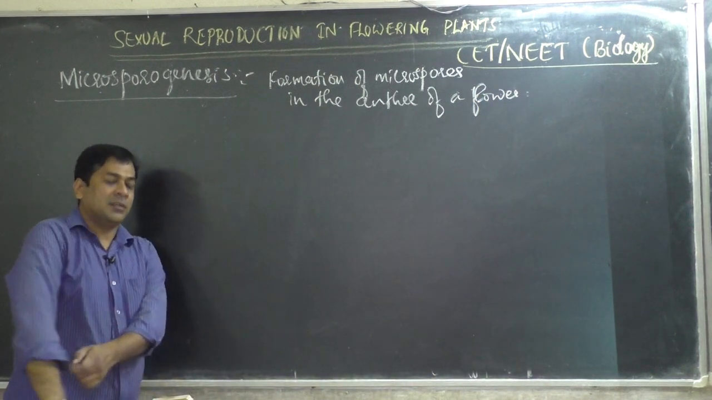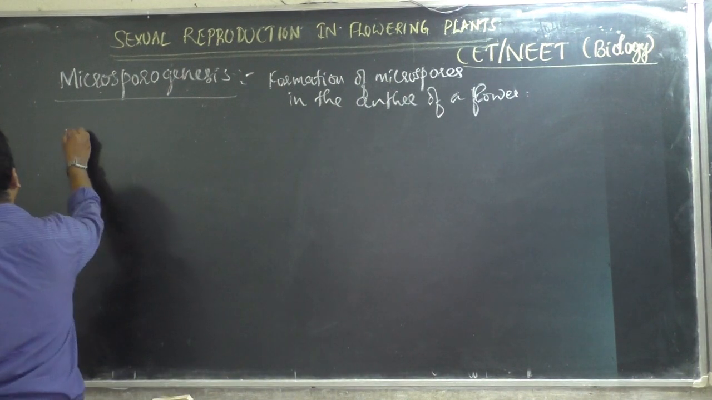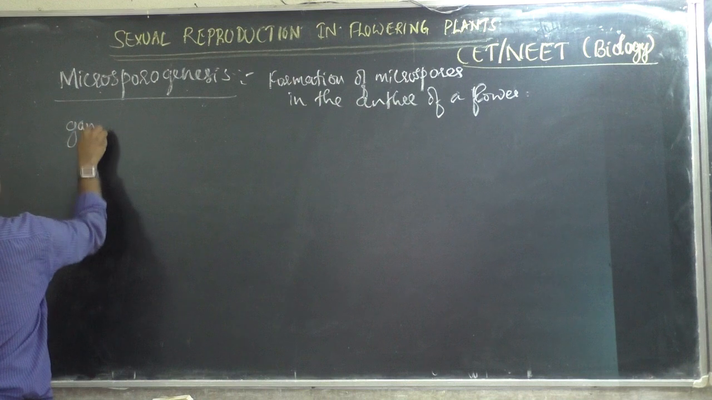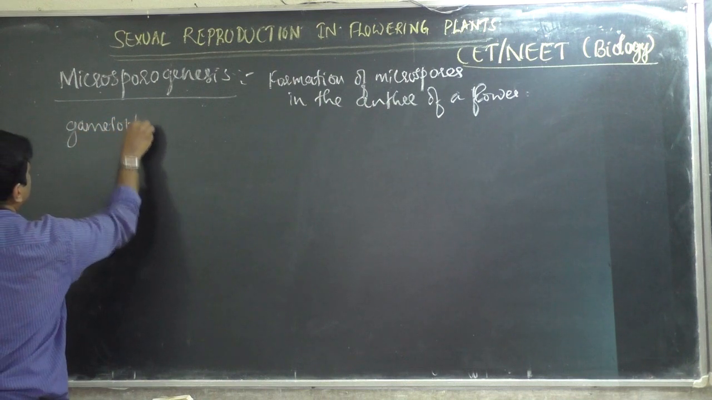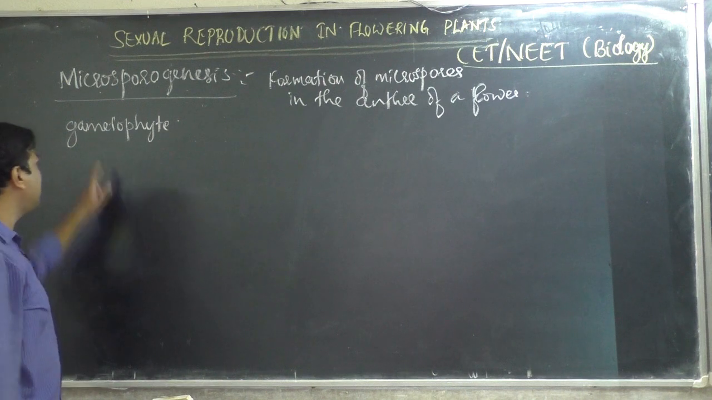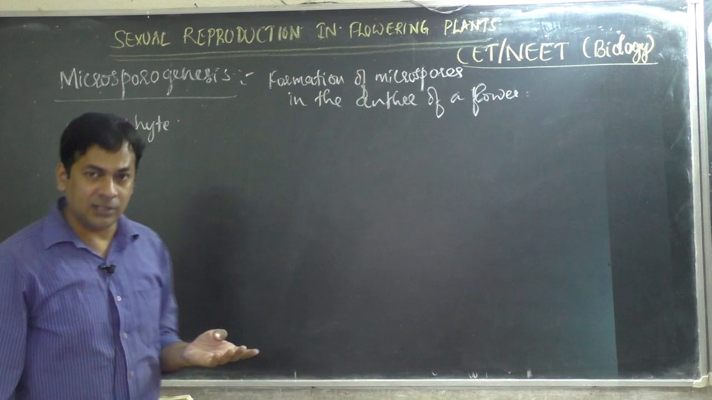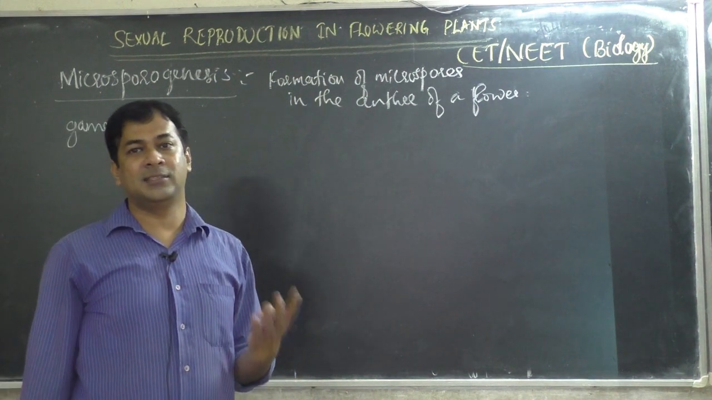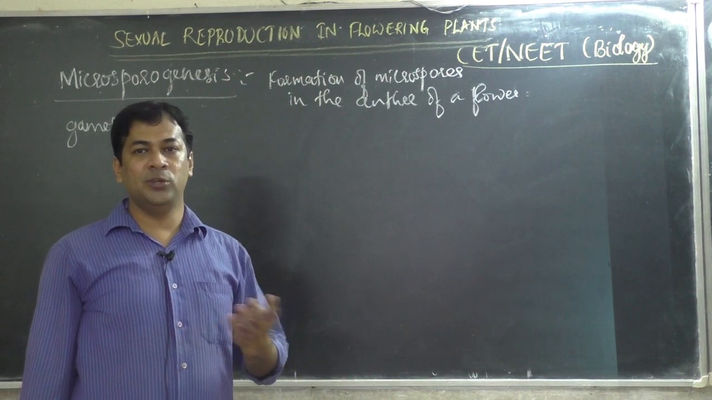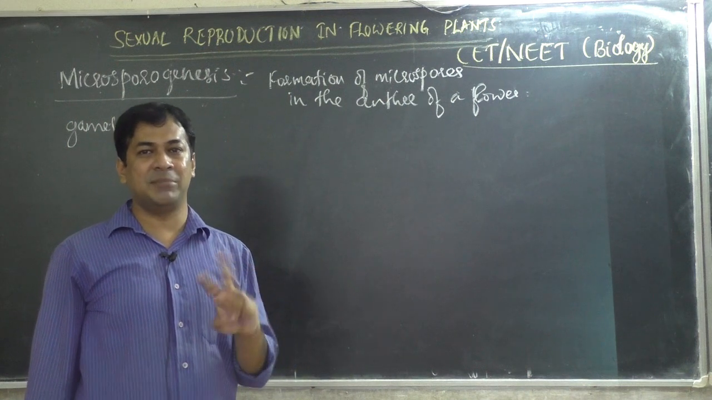So can you tell me what is meant by gametophyte? You have already learned this in the chapter. Gametophyte: gamete means sex cell. It is also called germ cell, also called gametes. Like in human beings, the male produces sperm, the female produces egg. These are gametes, sex cells.